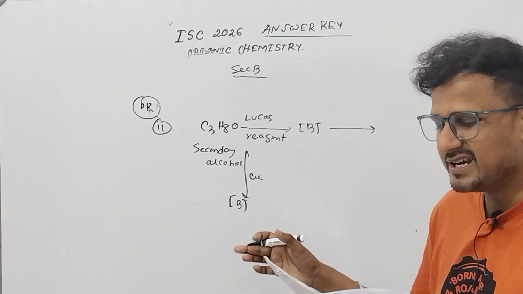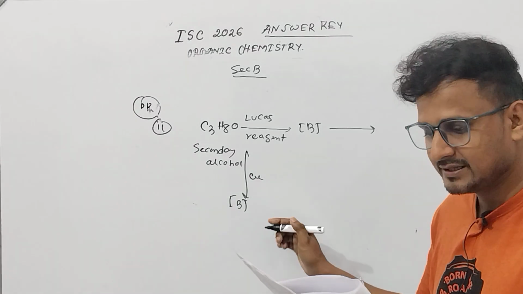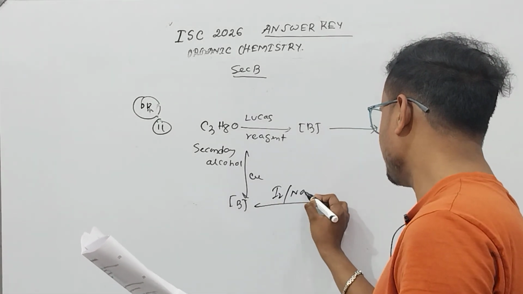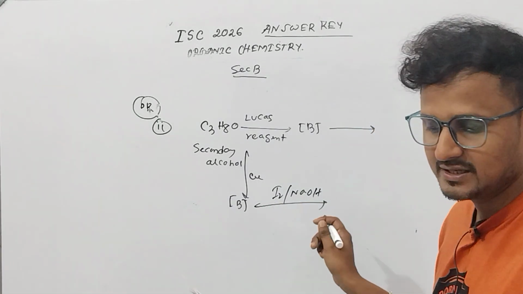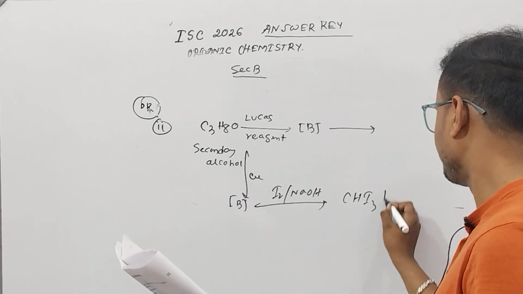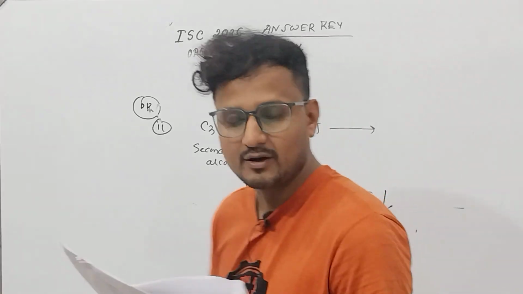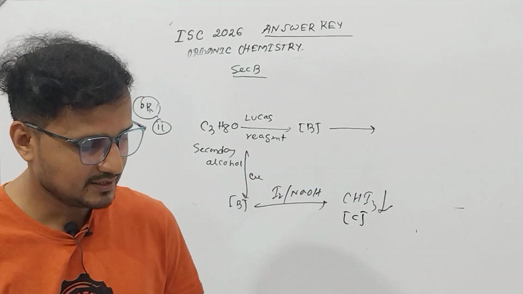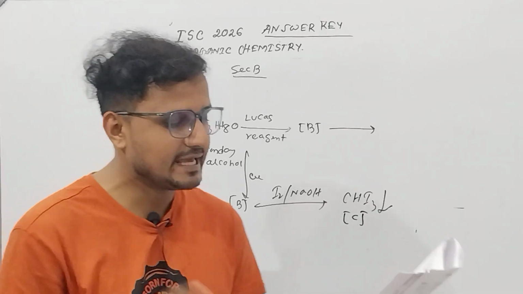But when heated with iodine and sodium hydroxide, that means it gives a positive iodoform test, a yellow precipitate of compound C. So this is C. Now identify the compounds A, B, C.